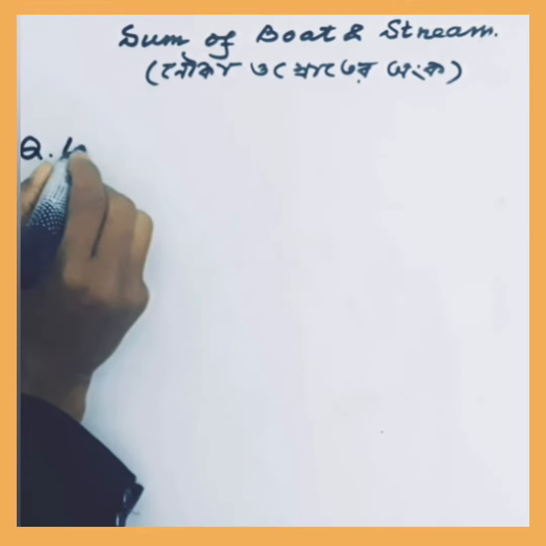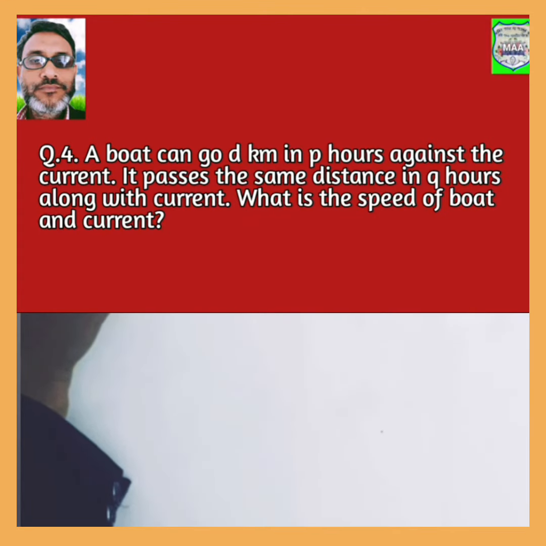Question type 4. A boat can go d kilometers in p hours against the current. It passes the same distance in q hours along with the current. What is the speed of the boat and current?